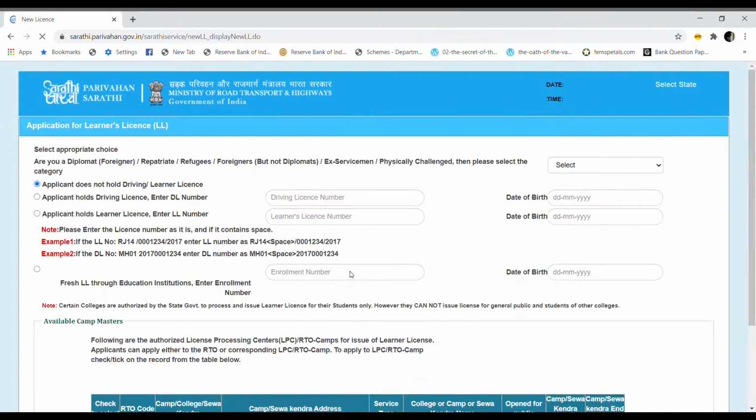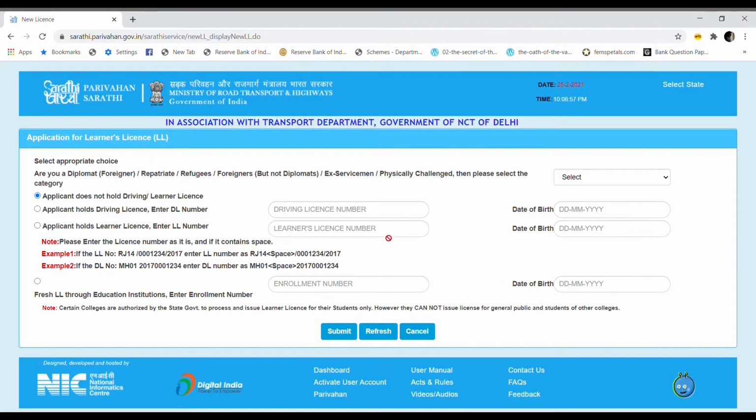If I continue here, there are certain instructions put up here, like are you a diplomat, foreigner, repatriate, refugee, ex-serviceman, physically challenged, then please select the category. If you are in any of these, you need to select the category. If not, just leave it like that. Then here it says applicant does not hold driving or learner license. This means that you do not have it and you are applying for the first time. Or if you are in either of the other cases, then you can select those options.